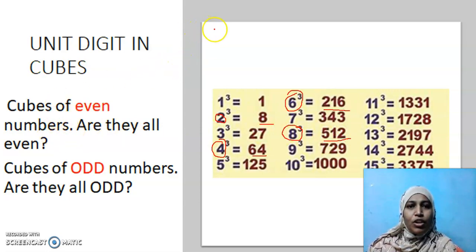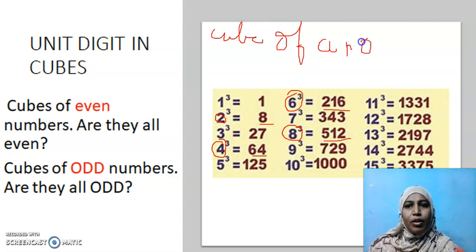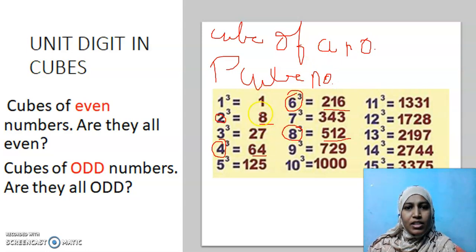See, there is a difference between the cube of a number and a perfect cube number, or just a cube number. The cube of a number is different from a cube number. A cube number represents these things: 1, 8, 27, 64, 125, 216, 343. These are all cube numbers. The cube of a number is written like this: 1 cube, 2 cube. You should know to differentiate these two terms.